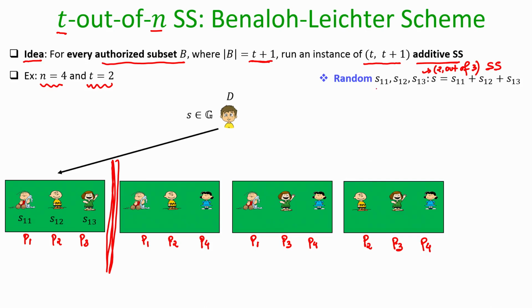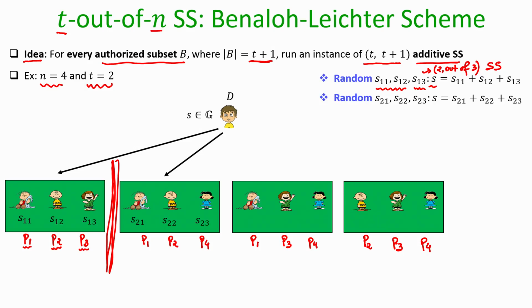The dealer has to choose the first 2 shares uniformly at random, and then it has to compute the third share such that all the 3 shares sum up to the secret S. The first share, which I am calling S11, will be communicated to the first shareholder, party number 1, the second piece will be given to party number 2, the third piece will be given to party number 3.